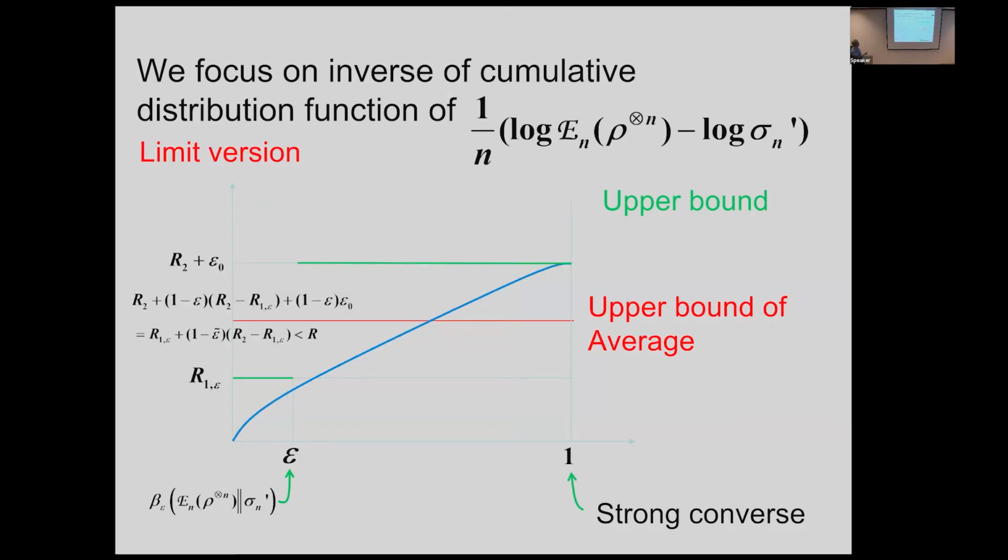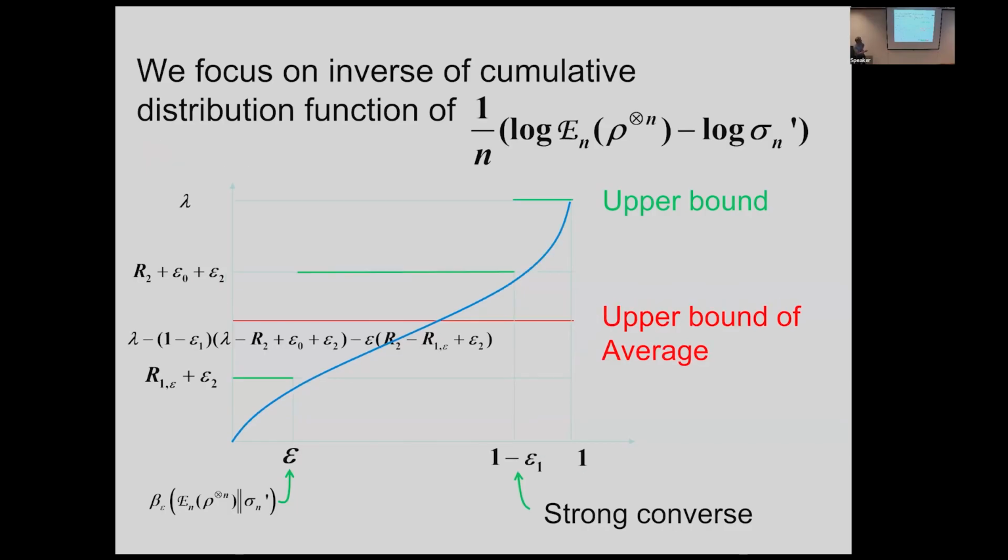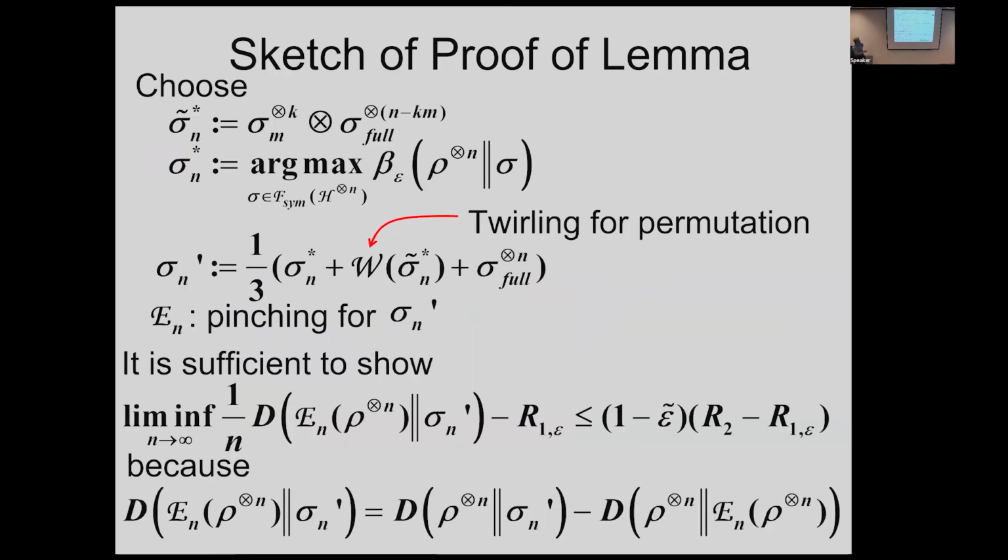So the upper bound is this one, and we have this one. The average is around here, and that average is equal to this guy, and this is strictly smaller than R. So then we can show that the relative entropy is upper bounded by this one. This means our expected statement: the limit of this guy is upper bounded by this one.